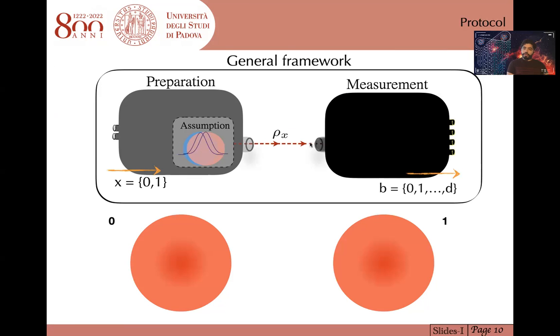Okay, here we have our semi-device independent quantum random number generator, which is based on the prepare-and-measure scenario. Depending on the input X, a state can be transmitted from the preparation part. The single assumption on the preparation part is to bound the energy of the prepared state, while there is no assumption on the measurement part, so it can be seen as a black box. The preparation part can be seen as a gray box since there is a single assumption on it.